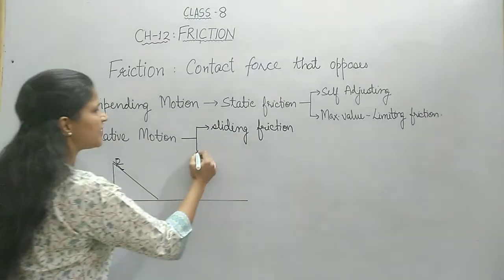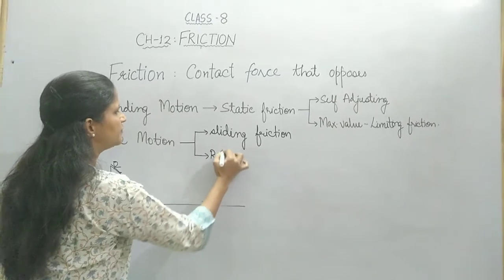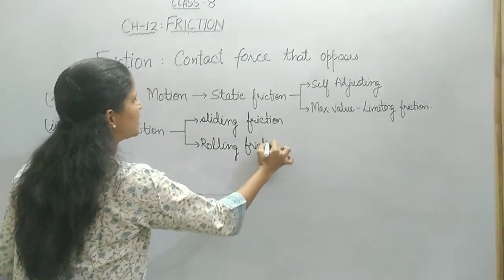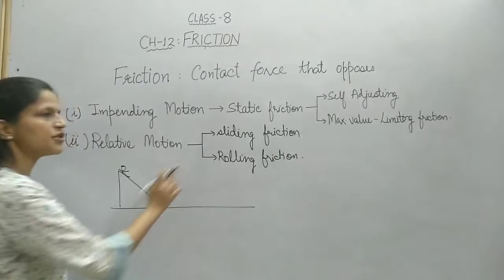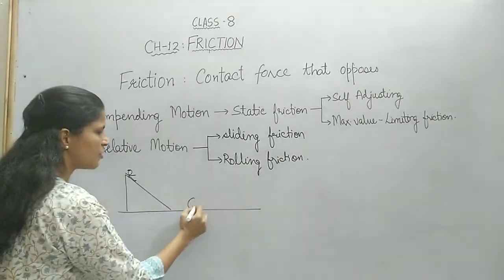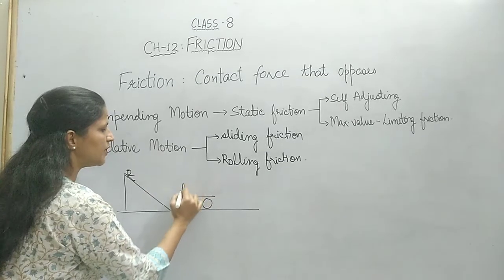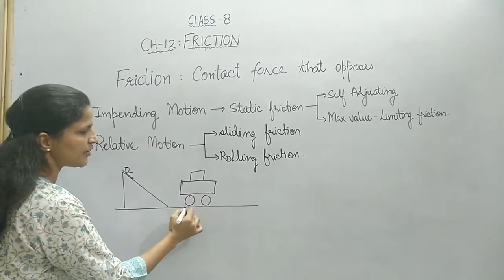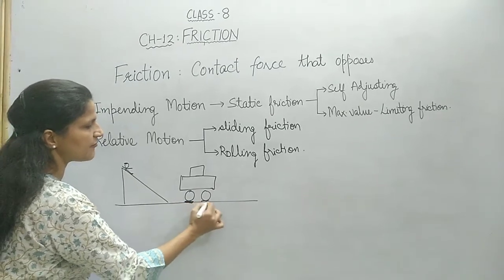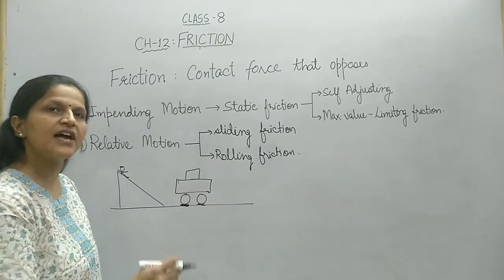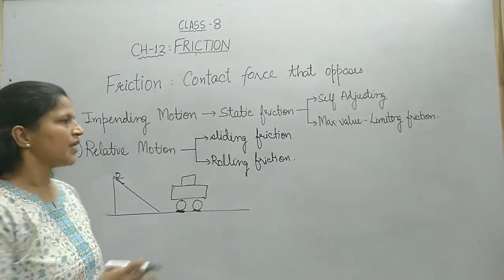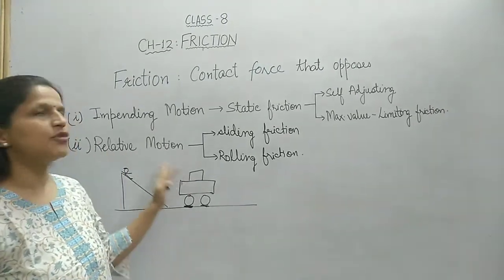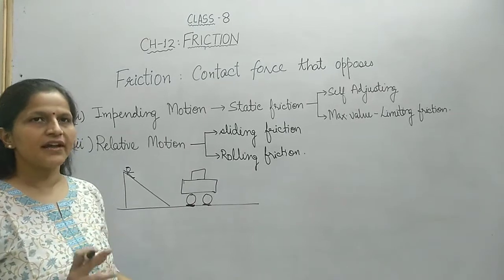There is another category called rolling friction. So rolling friction also arises due to relative motion between two surfaces. A common example: suppose you are going somewhere in a car, the friction between the surface in contact and the wheels of the car, this is rolling friction, and both of them have arisen due to relative motion between the surfaces in contact.